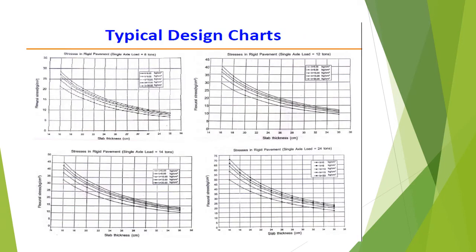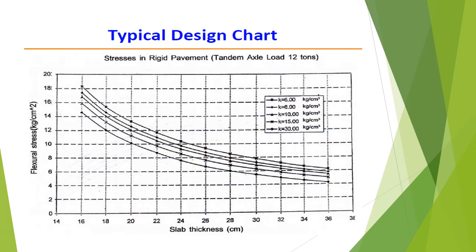Some typical design charts were given in IRC 58 2002 codebook from page number 33 to page number 52 with the varying values of single axle load and tandem axle load. So here this design chart shows stresses in rigid pavement for a tandem axle load of 12 tons.